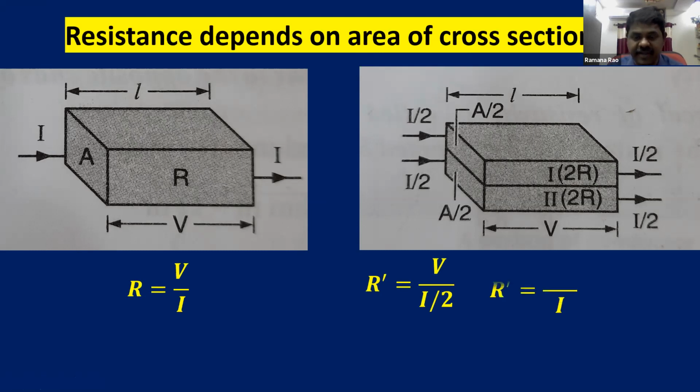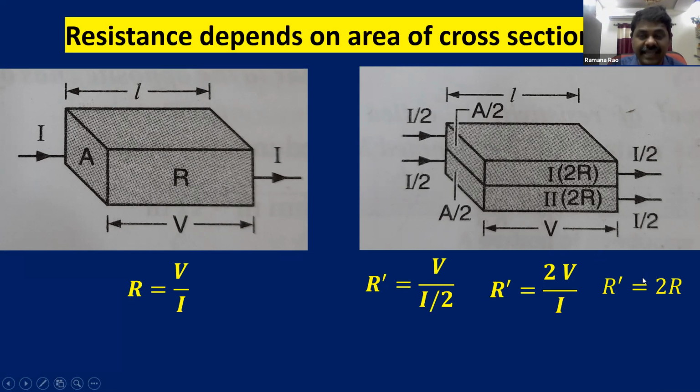So you can simplify it as 2 times V by I. So R dash is equal to 2 times V by I. That means R dash is equal to 2R. In this case also resistance is increased to 2 times, but area of cross section is decreased. In the first case we have an area A, whereas in the second case we have an area A by 2. So for A we have resistance R, and for A by 2 area we have a resistance 2R.